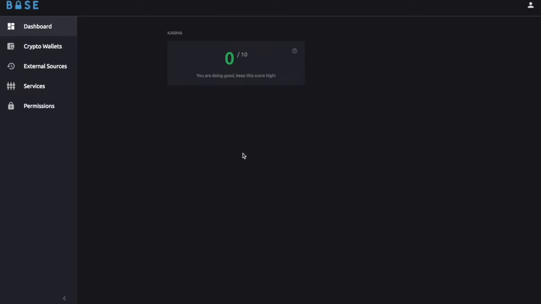So how do we solve this problem? Luckily, with GDPR, companies are required to let you know what data they collected about you. And remember, this is your data, so you can do whatever you want with it. So you can take this data and import it into Base. Let's see how this is done.